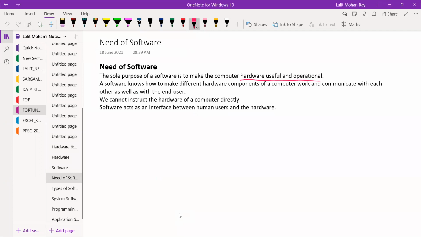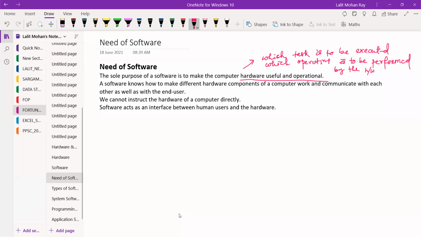Which task is to be executed, which operation is to be performed by the hardware components.